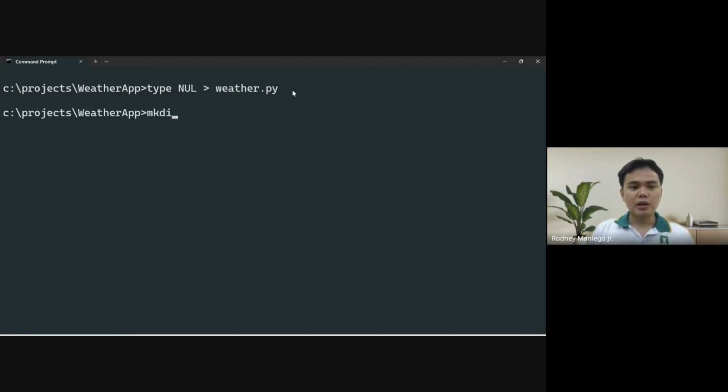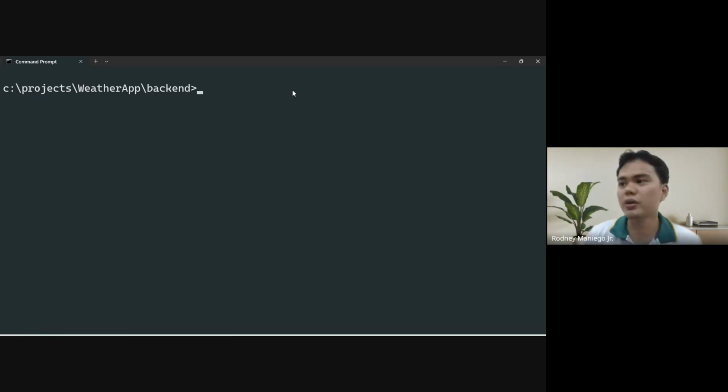So let's create a folder. So this package is called, say, backend. So this is a folder. Then let's go inside the backend folder. Okay, sir, I'm very confused already. So again, don't focus yet on what I am doing. What I am doing is just creating the repository. So later on, let's check it on the folder.